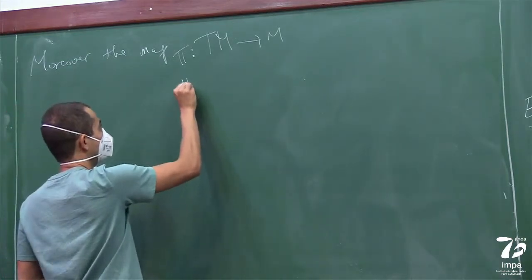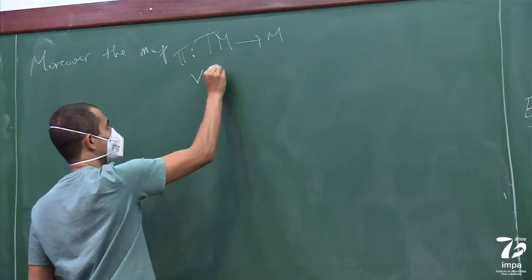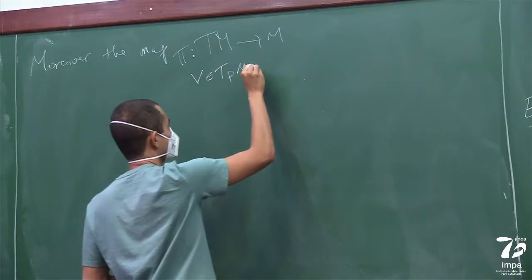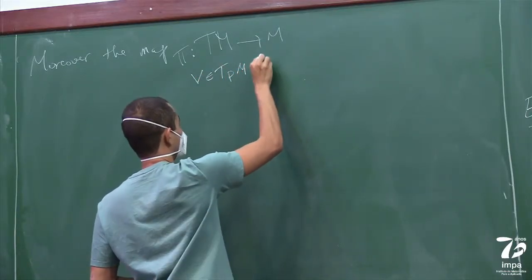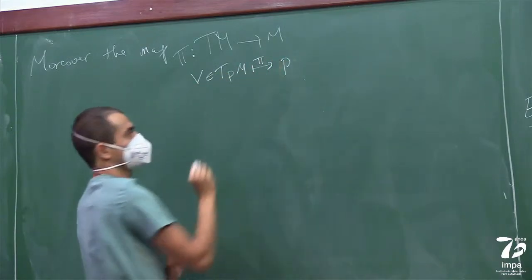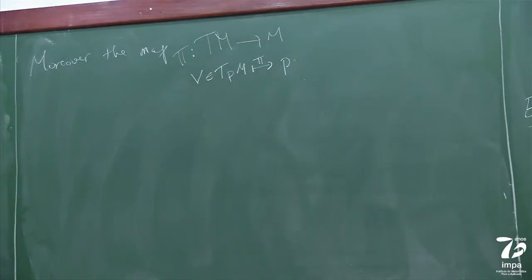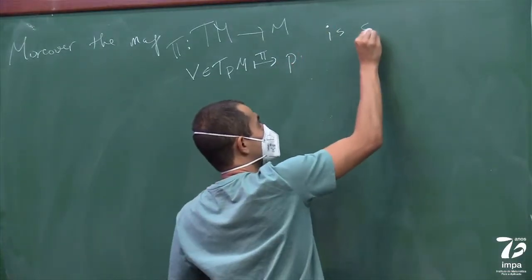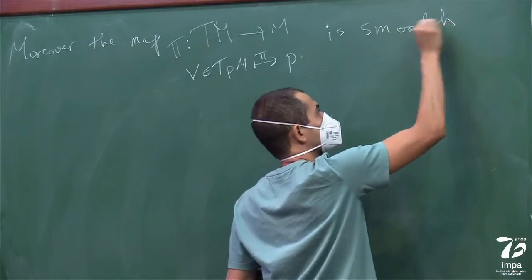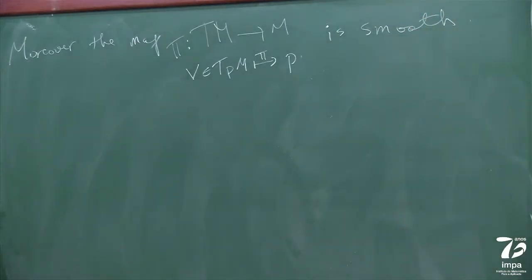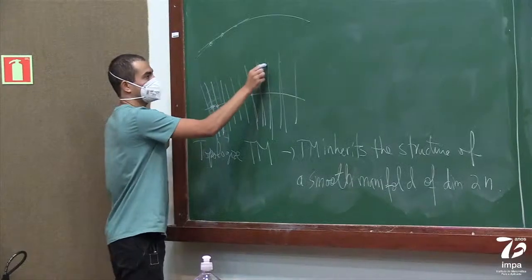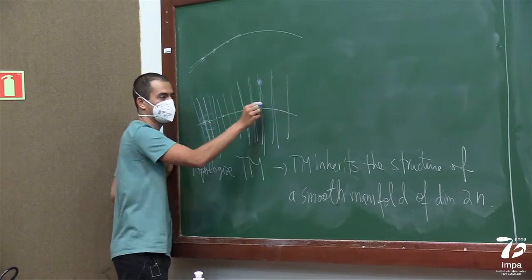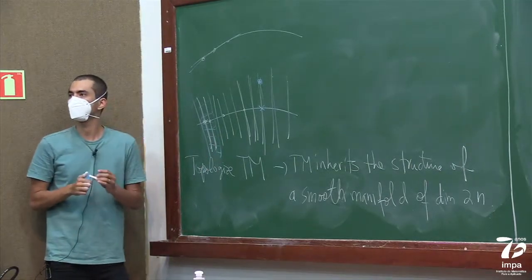So if V is in TpM, this map takes V to p. Moreover, this map is smooth. So this map will just say take this point here, this vector, and it'll just tell you which point you are over.